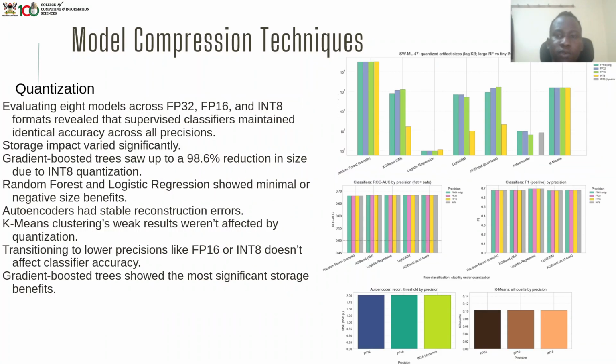Then we had quantization, with its results listed on the right from the models it trained. It was used to evaluate these 8 models across FP32, FP16 and int8 formats. It revealed that supervised classifiers maintain identical accuracy across all precisions. Then, of course, gradient boosted trees saw up to 98.6% reduction in size, and K-means clustering results were weakly affected by quantization. Also, transitioning to lower precisions like FP16 or int8 doesn't affect classifier accuracy.